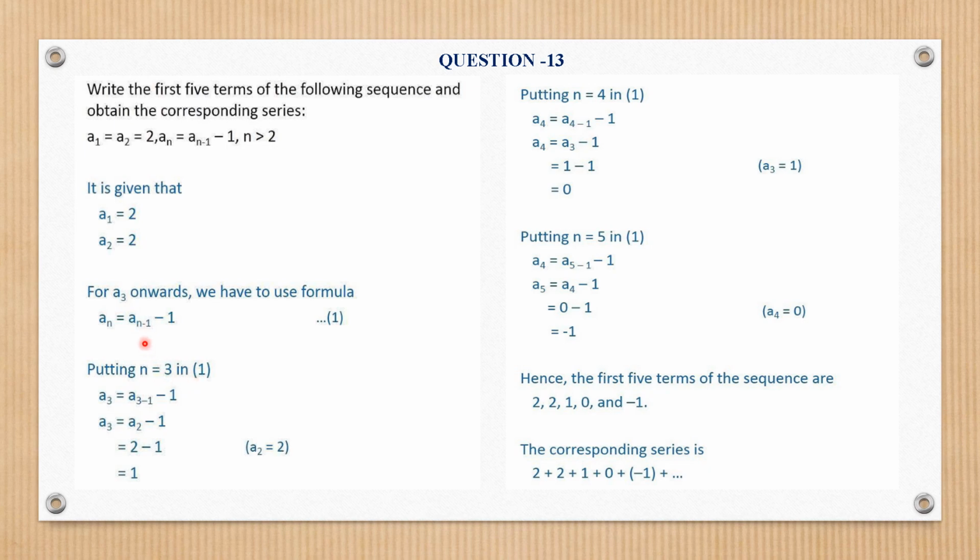So let us see, n equal to 3 will give me A3, that is A2 minus A1, which is 2 minus 1, that is 1. Similarly for A4 we will get 0. We can use the previous terms for getting the next one. For A5 we get minus 1. So the first 5 terms altogether are 2, 2, as A1 and A2 are both 2, then 1, 0 and minus 1. And the corresponding series is by just placing the addition sign in between, plus so on.